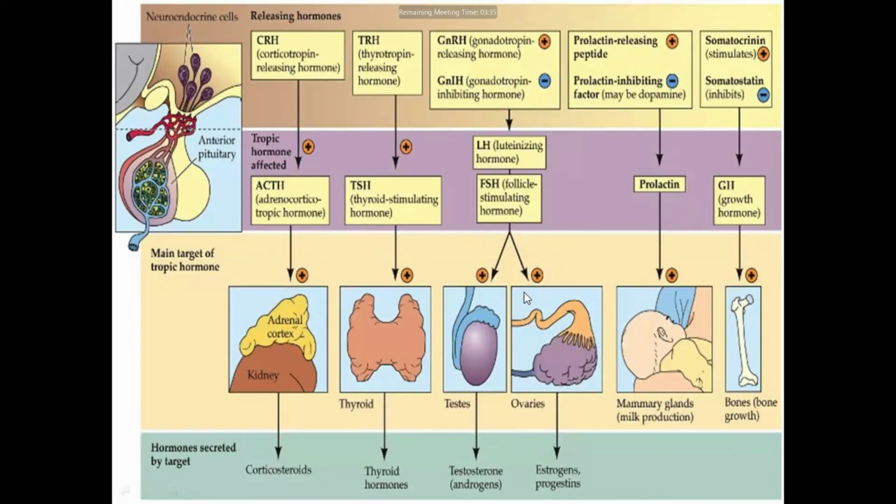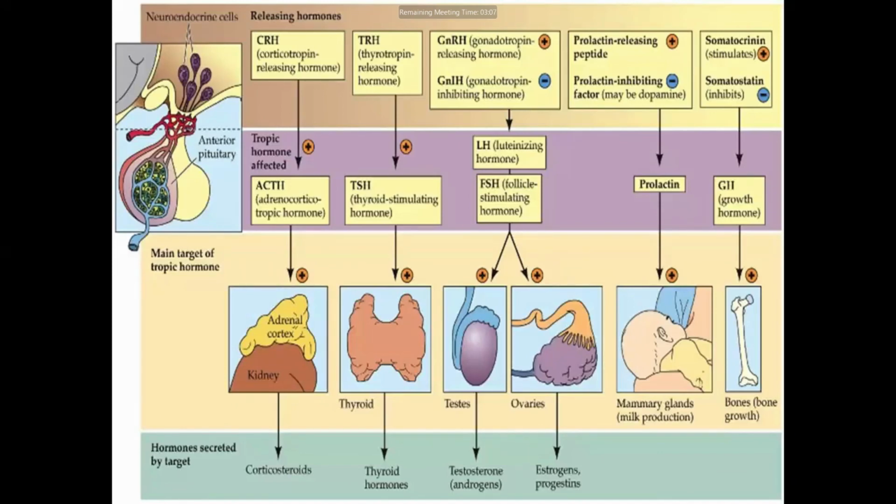Luteinizing hormone also acts on the receptors present in the ovaries, which causes the release of estrogen and progesterone. Similarly, follicular stimulating hormone also stimulates the secretion of estrogen. So this is the secretion of testosterone, estrogen and progesterone.